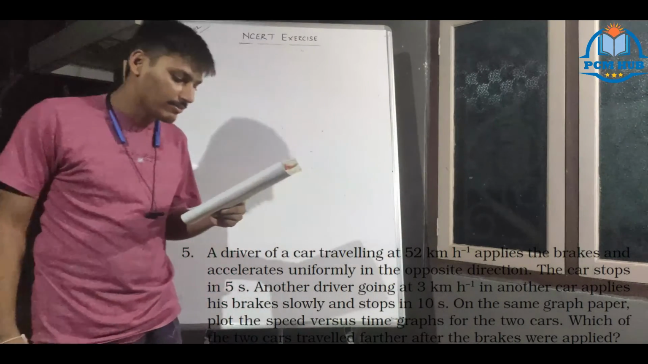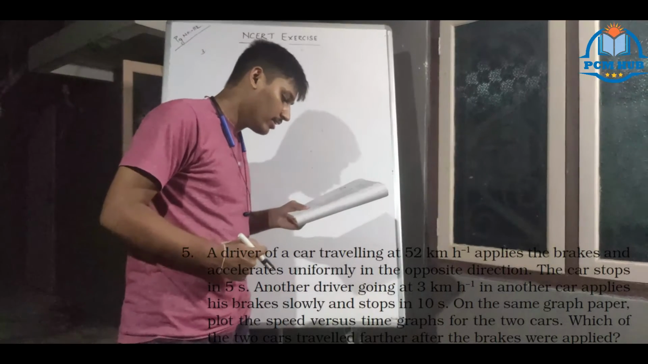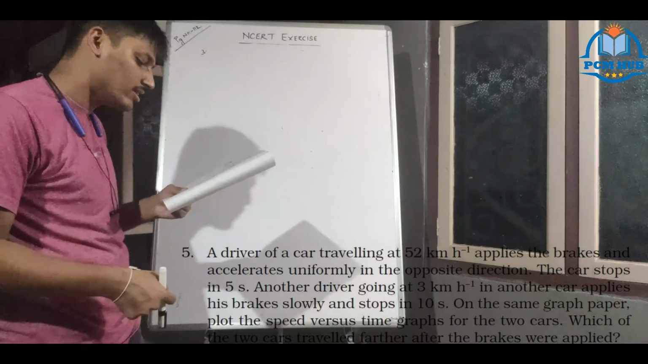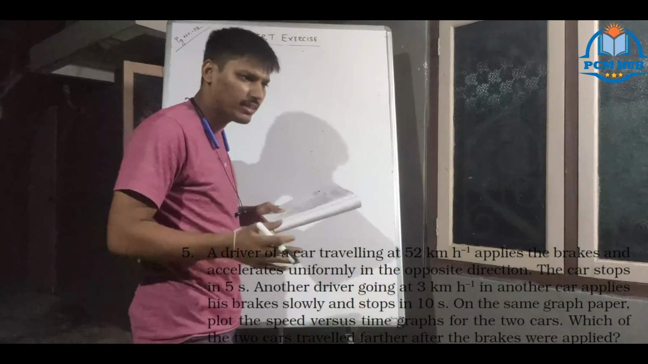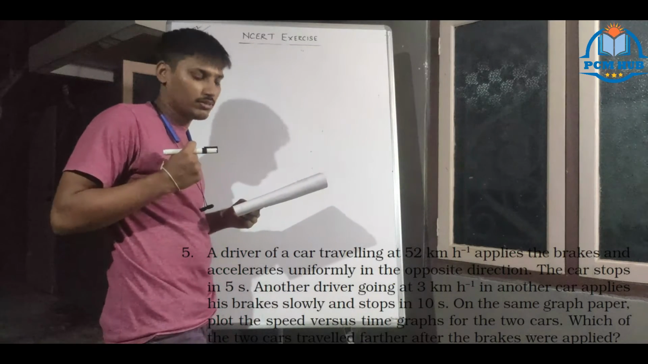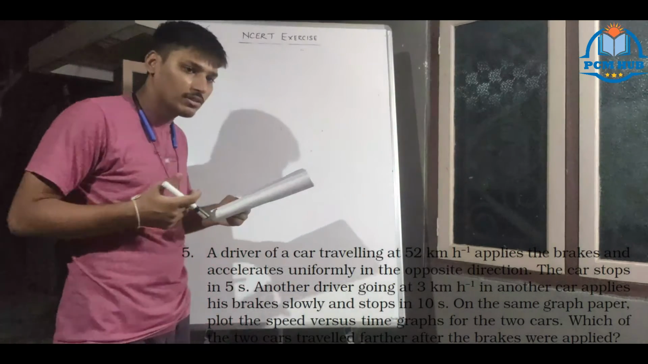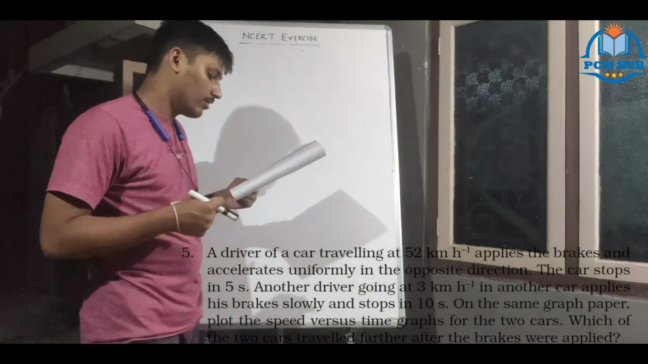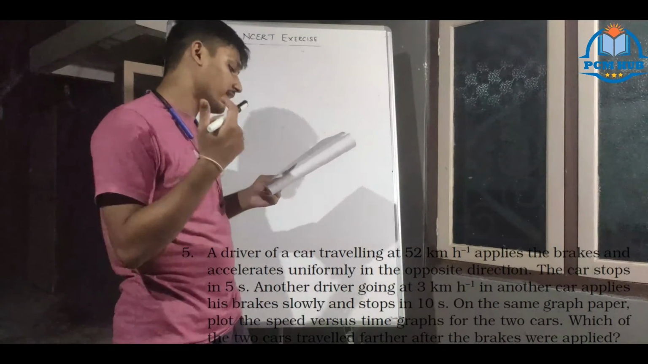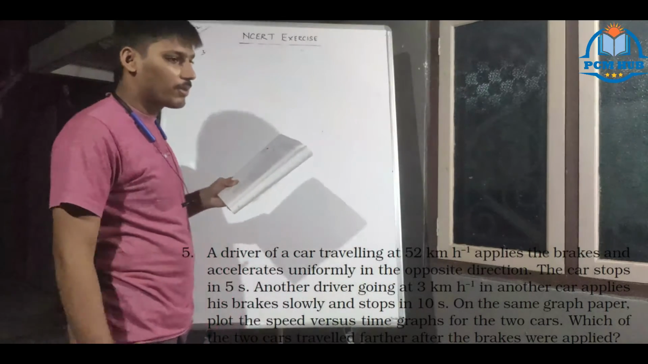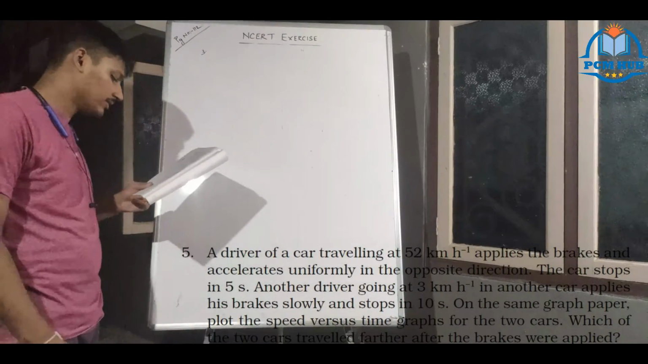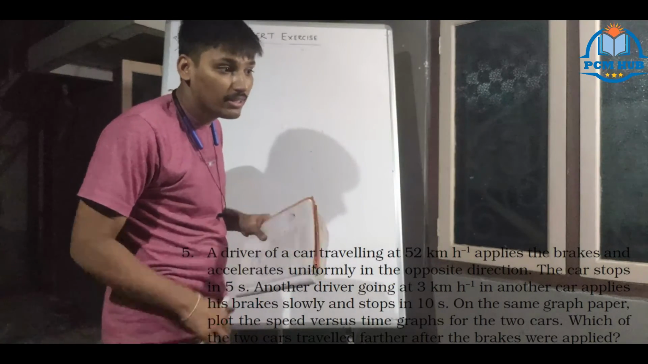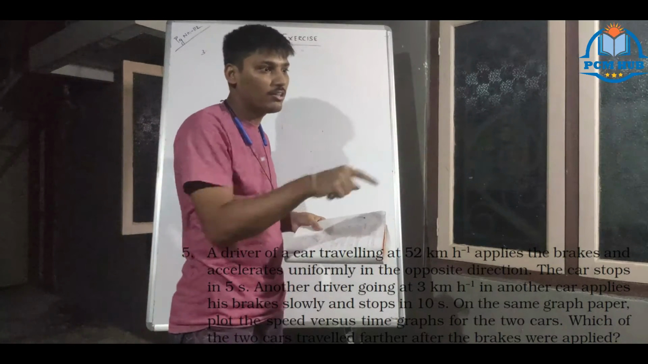A driver of a car is going at 52 km per hour speed, applies the brakes and accelerates uniformly in the opposite direction. He is applying the brake, then he will be retarding, right? So that should come to mind. The car stops in 5 seconds. Another car is going at 30 km per hour speed. He is also applying brake and stops in 10 seconds. So you have to plot the VT curve, speed versus time curve, and also tell which car travels more distance after application of brakes.